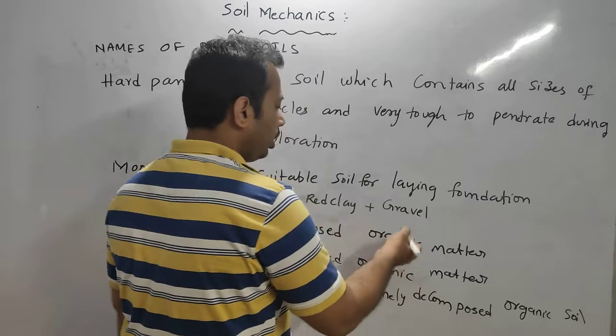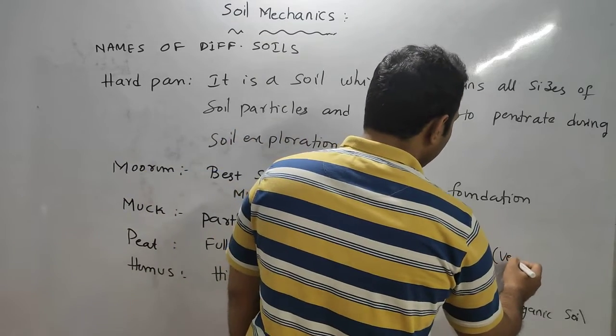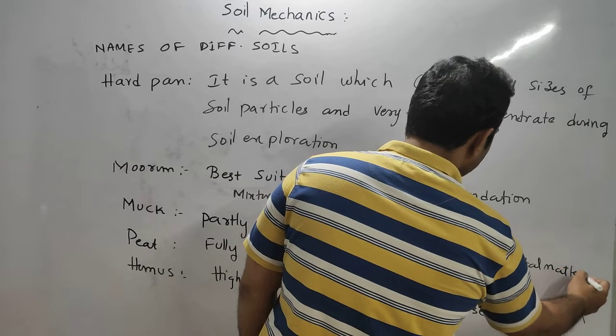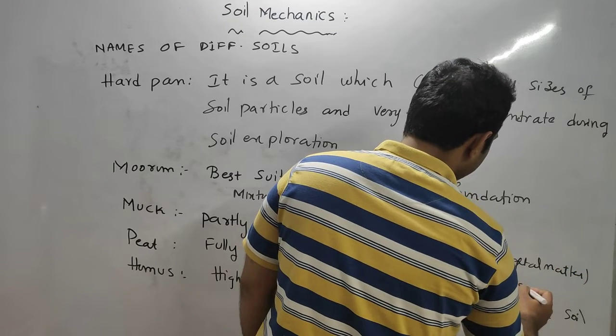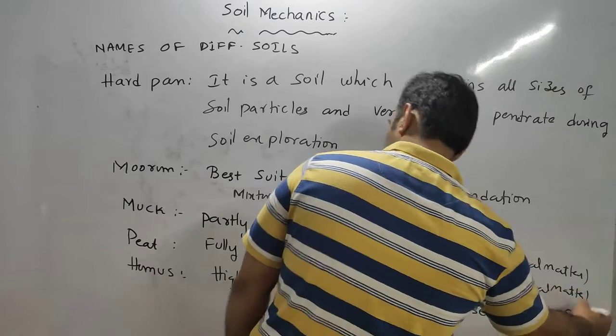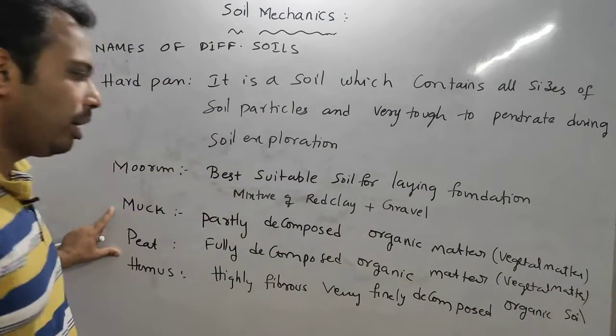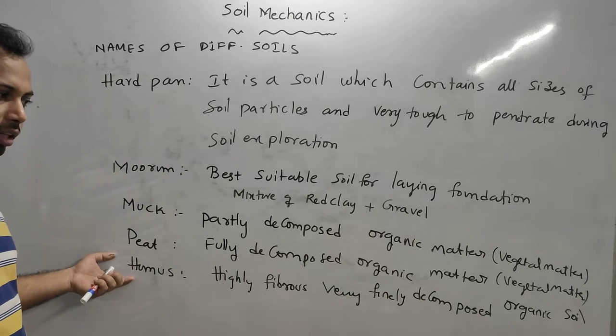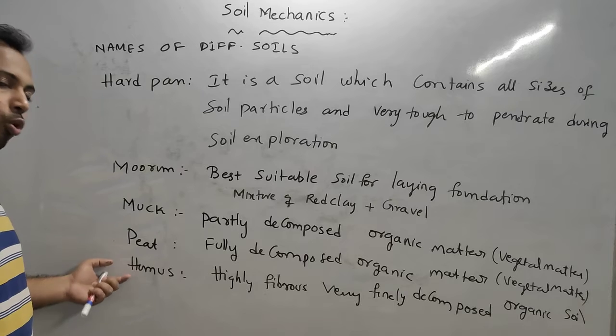Generally, if the organic matter is vegetal matter, then peat and muck are formed. If it is any matter other than vegetal matter, then humus will form.